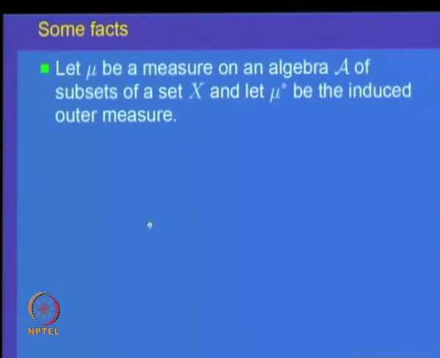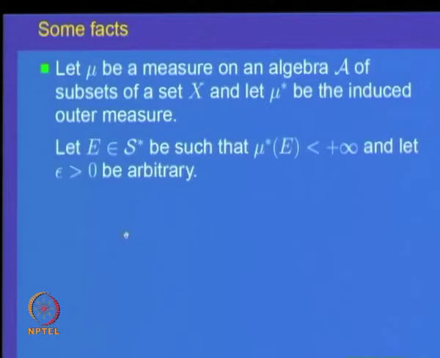We will prove a result which we will need later on, and that relates the outer measure with the measure of the sets inside the algebra that we started with. So, take a measure mu on an algebra A of subsets of a set X, and let mu star be the induced outer measure. Suppose we have a set E such that mu star of E is finite.